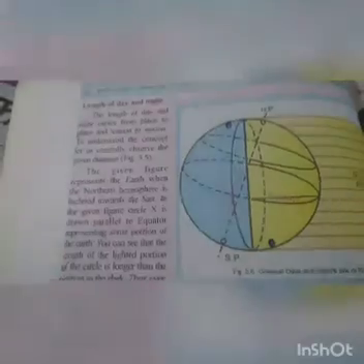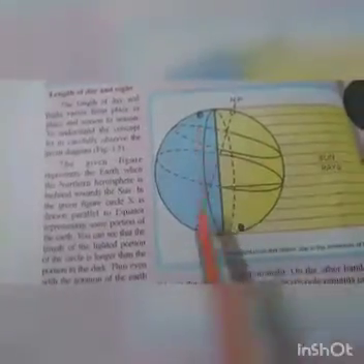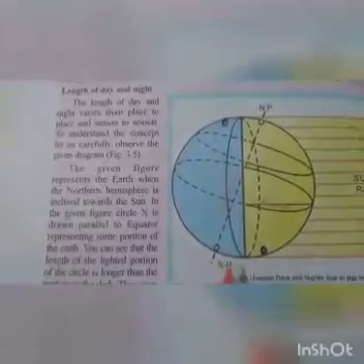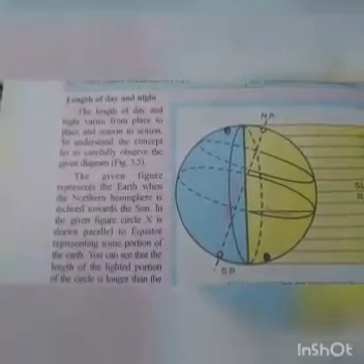That means the south pole will have continuous day and no night, right? And here the north pole will have continuous night time, no day, right? This is the reason why the north pole and south pole have 6 months day and 6 months night, right?